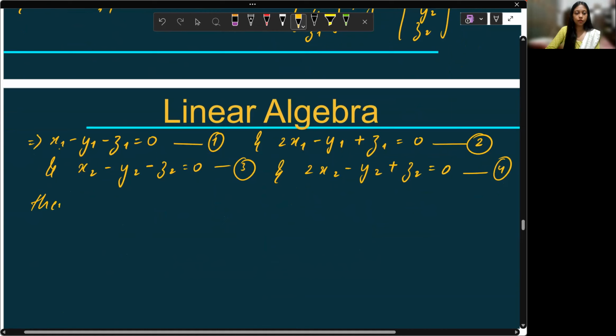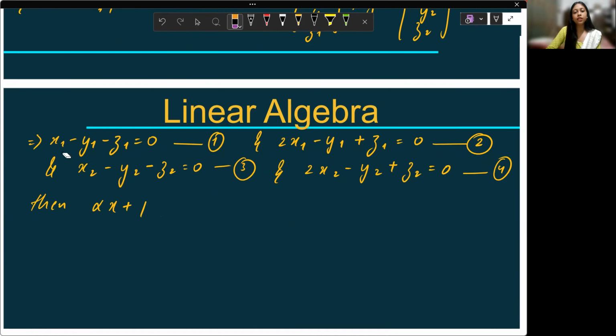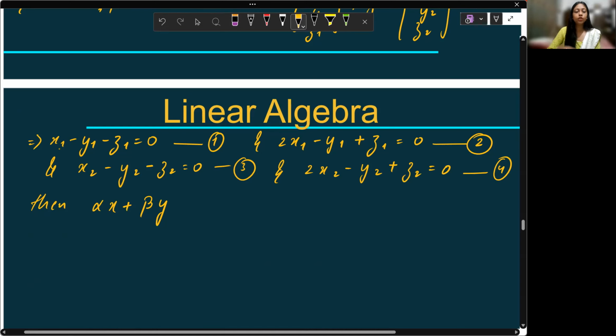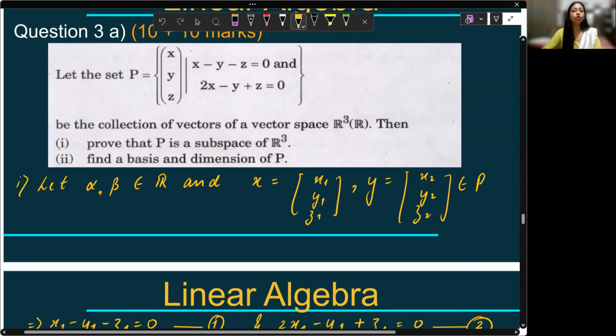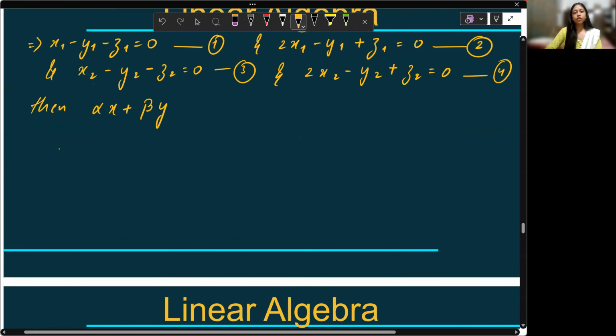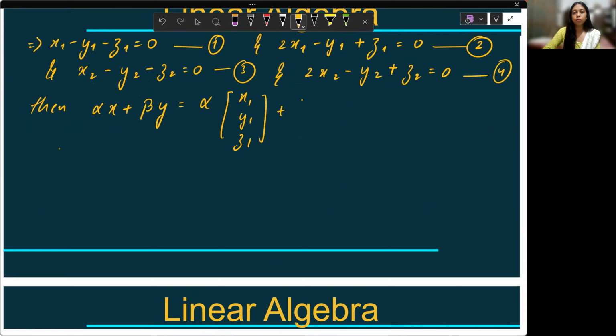Then let's try to find alpha x plus beta y. I want to prove that this also belongs to P. If an element of R3 belongs to P, that means I want to prove that these two conditions are satisfied. If these two conditions are satisfied, that means yes, that element belongs to P. So alpha x plus beta y would be alpha times (x1, y1, z1) plus beta times (x2, y2, z2).